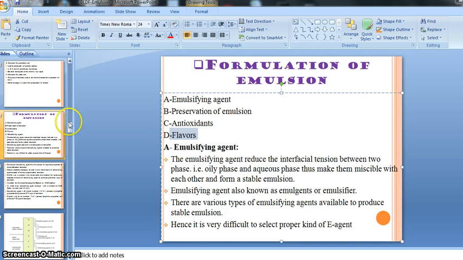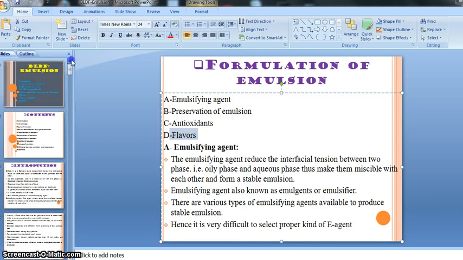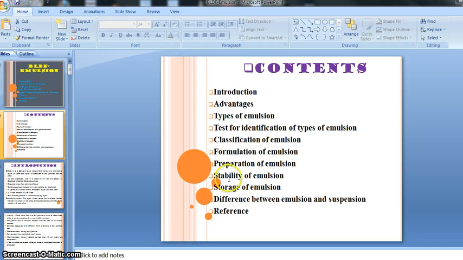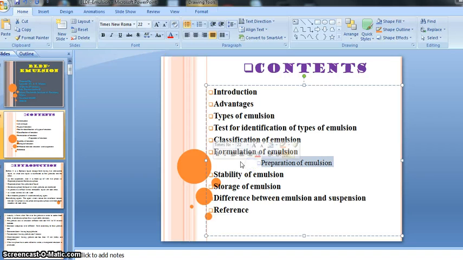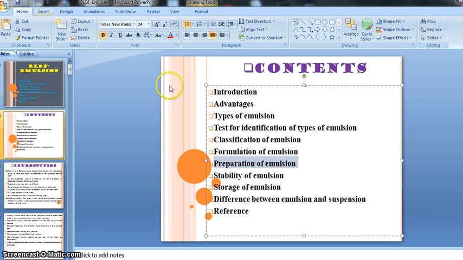In our upcoming class we will discuss the preparation of emulsion, right? And I think it is enough for today. We will discuss our next topic in our upcoming class.